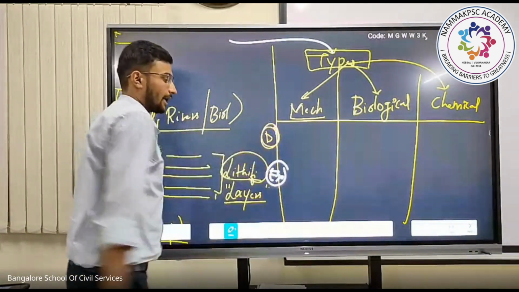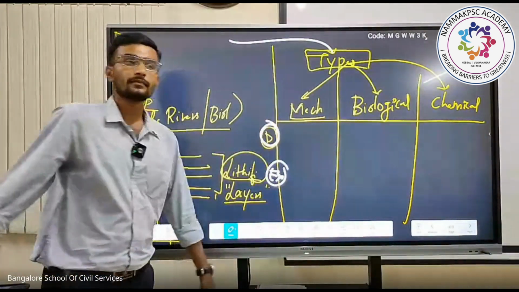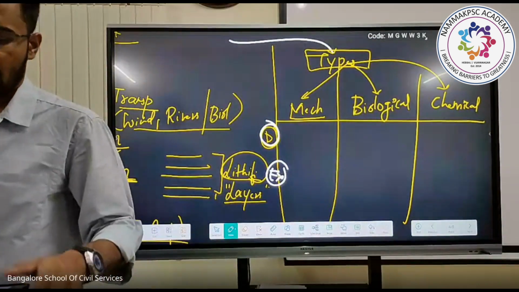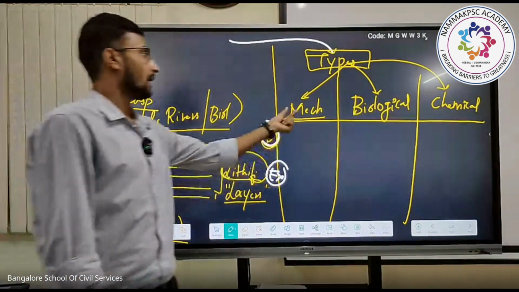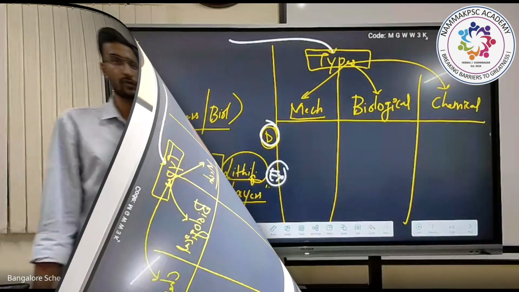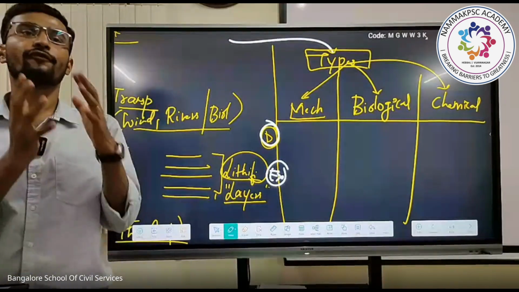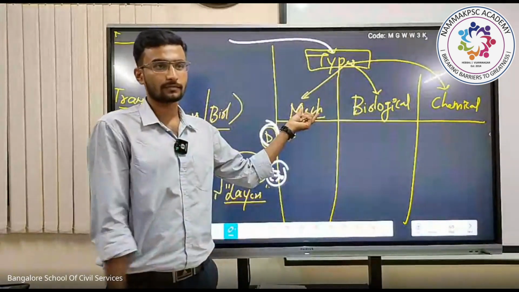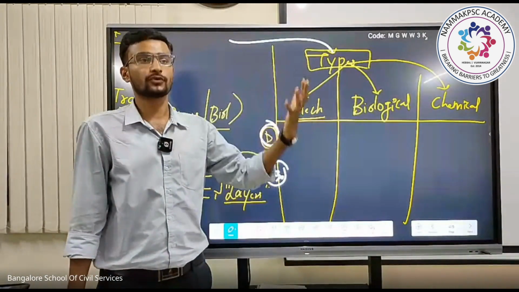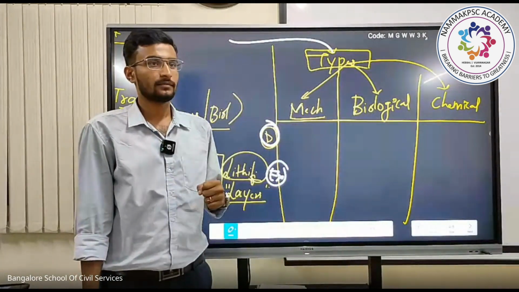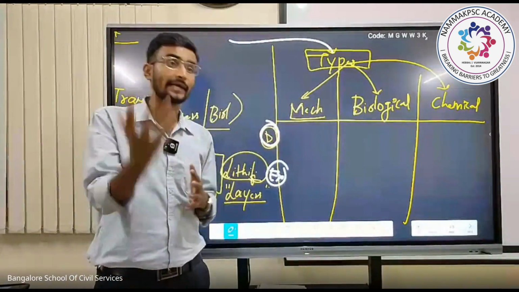Now, what do you mean by mechanically formed sedimentary rocks? That is, the sedimentary rock has been formed via a mechanical process, like mechanical energy, via kinetic energy.